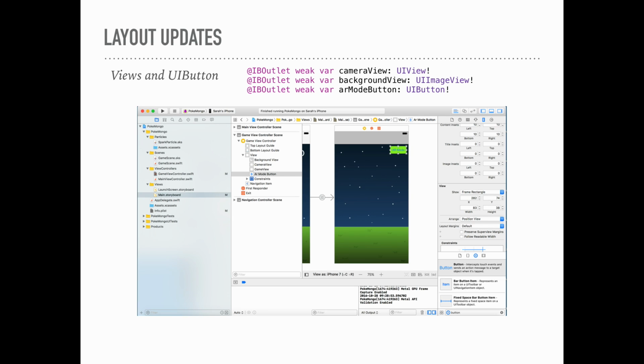So you need to make a few layout updates to accommodate this. I added in just a basic UI view that was clear and set that up as a camera view. So it would be a separate view than the background. And then I also created a button so I could toggle between the two.